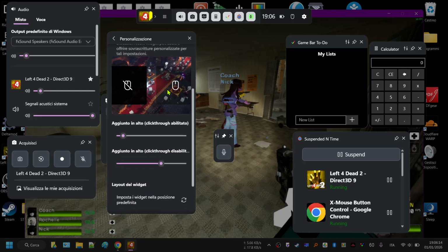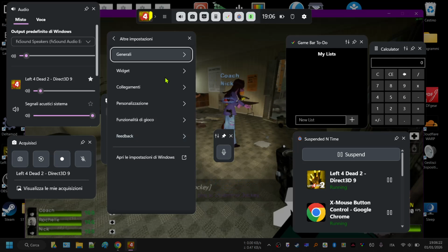Personalize, and here on the click-through disabled option, you put how invisible you want it to be.